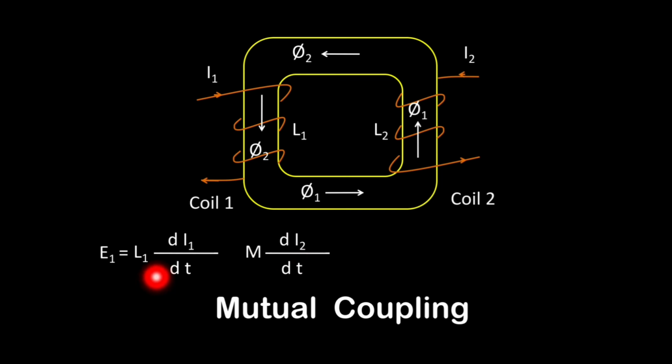Now this self-induced EMF and mutually induced EMF will be additive or subtractive, depending upon the direction of flux.